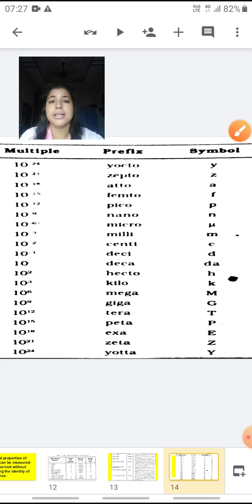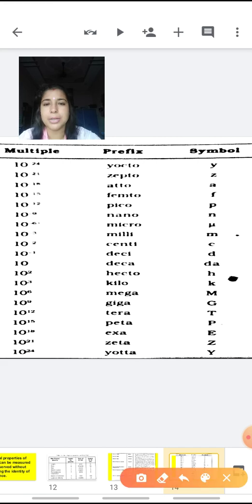Similarly, this heptometer is equal to 10 raised to power minus 24th part of a meter. Minus is not visible here, but minus is there before 24, 21, 18, 12, 9, 6, 3, 2 and minus 1 also. Now you have to remember these units.